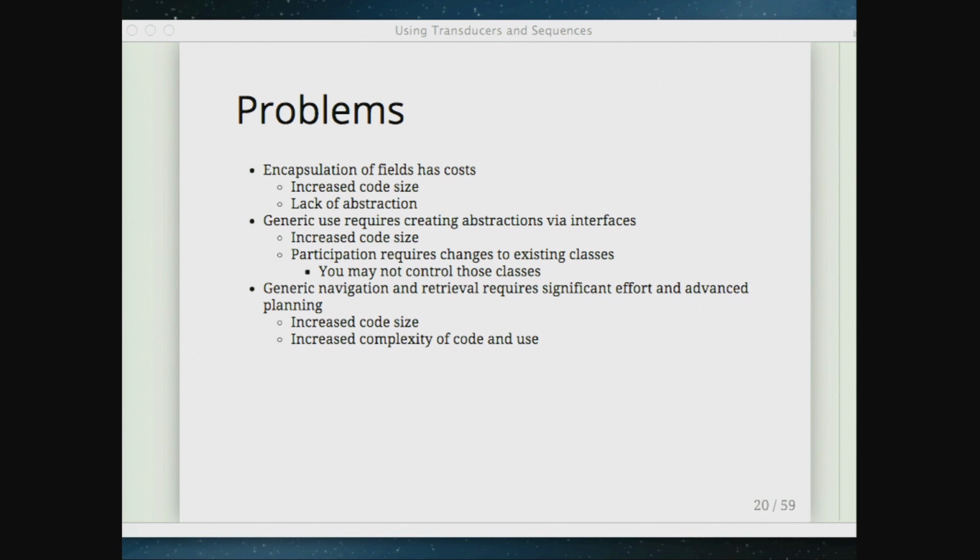Just summing up where we are so far, encapsulation of fields has some cost to it. It has this increase in code size. It has problems with lack of abstraction or tools for abstraction. If we want some sort of generic use of our data, we require creating new abstractions with interfaces. We're going to have to change existing classes to do that. We don't have tools for generic navigation and retrieval, but if you build them, you still have this increase in code size and complexity.